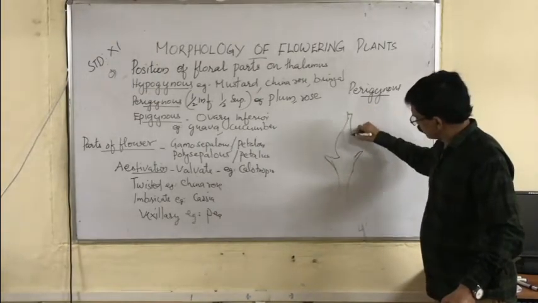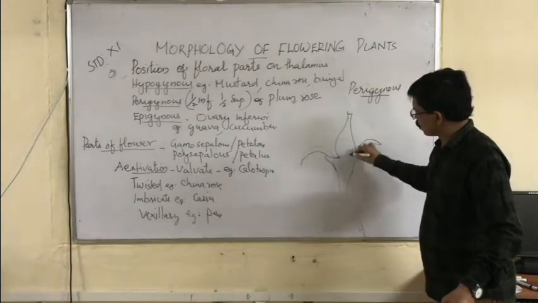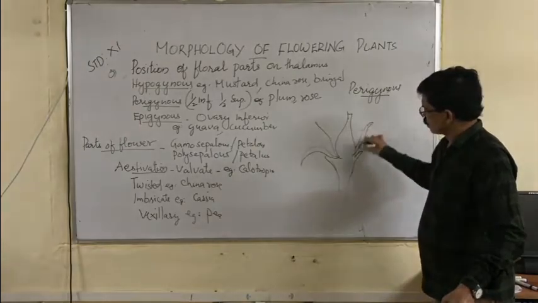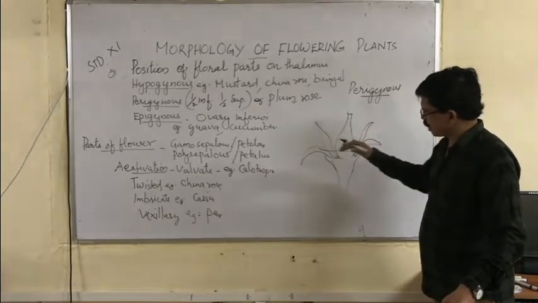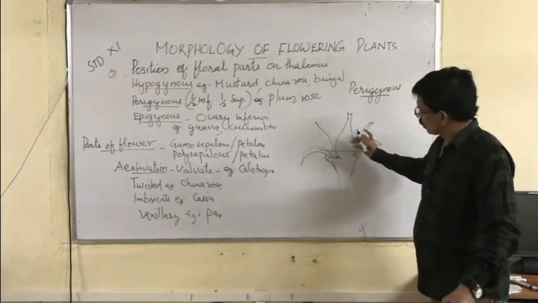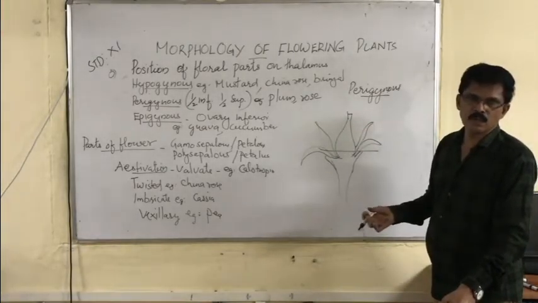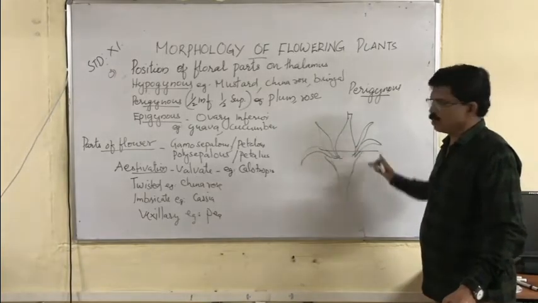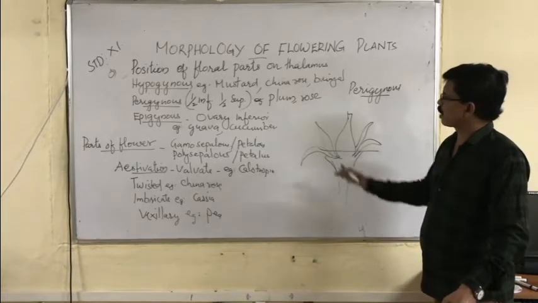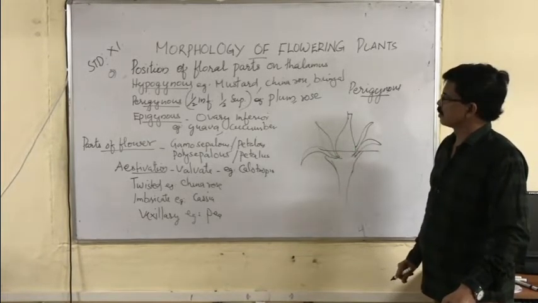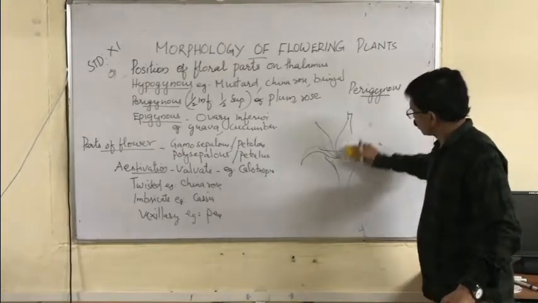Suppose this is the gynoecium, and along with the gynoecium only the sepals and petals come out. So gynoecium, sepals and petals are on the same line. That is, gynoecium is half inferior, half superior, along with the same position of the sepals and petals. So sepals, petals and gynoecium on the same line is called perigynous. Plum, rose.